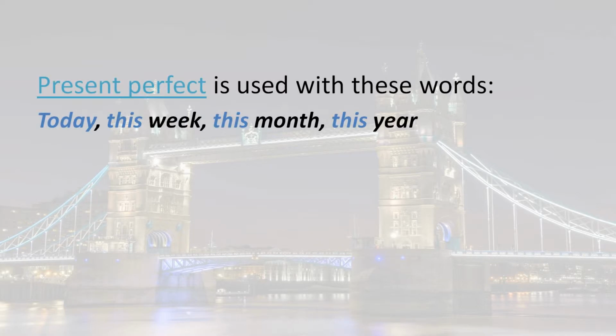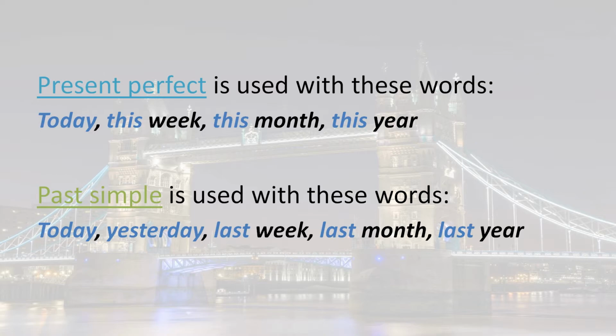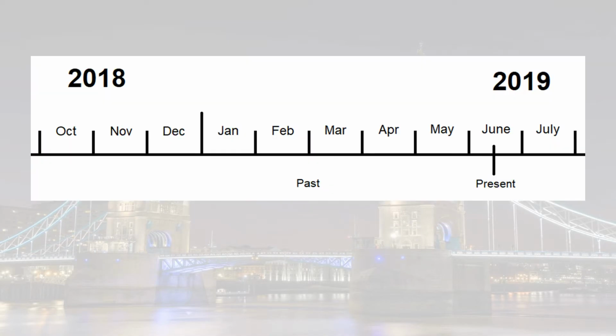But this isn't the only thing that we need to think about. Present perfect is also used with these words: today, this week, this month, this year, and past simple is used with these words: yesterday, last week, last month, last year. Let me give you some examples with a timeline. Imagine that June 2019 is the present.